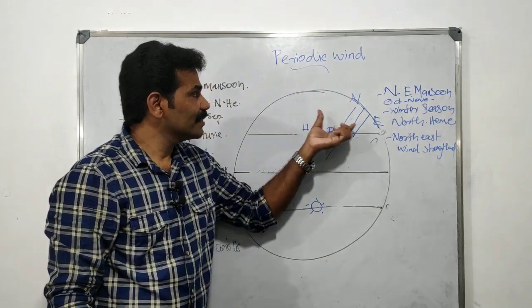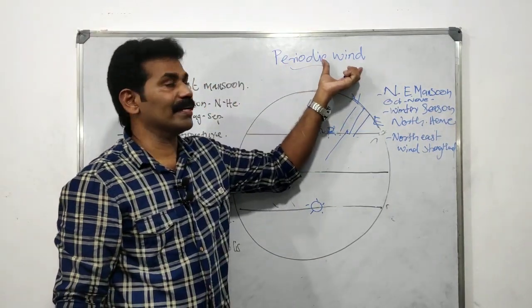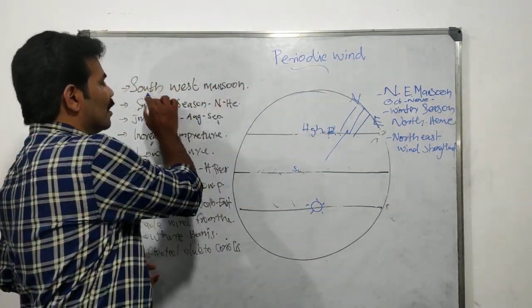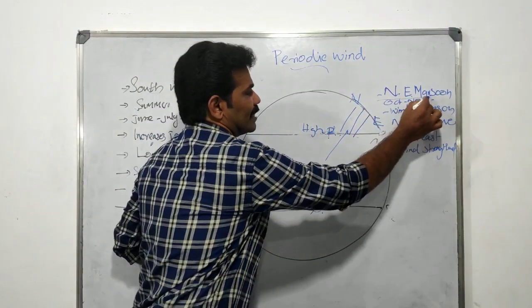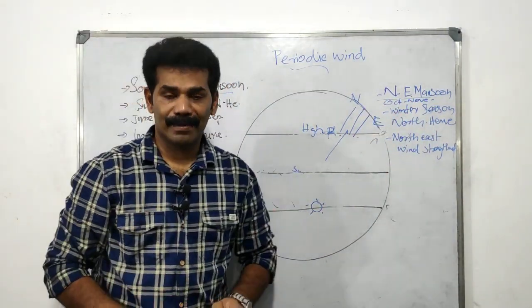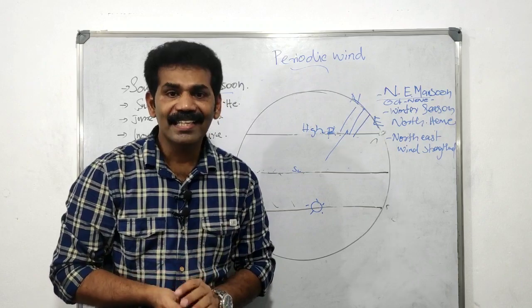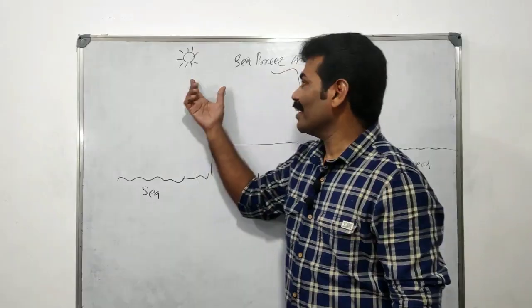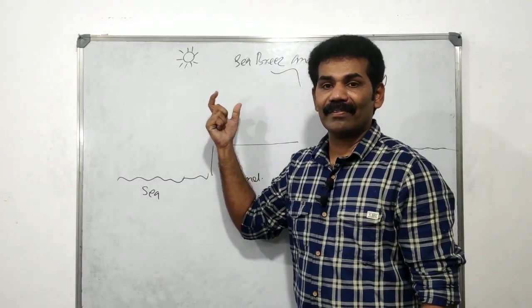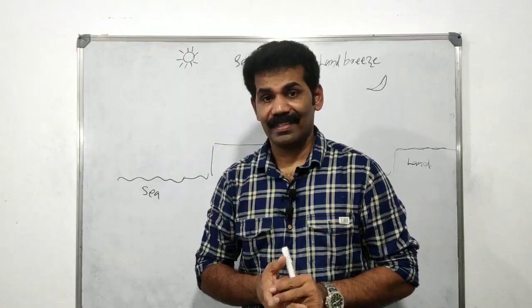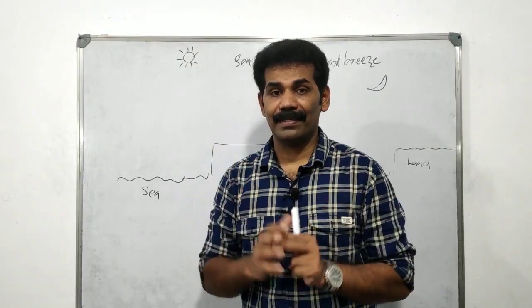Okay, so these are the two types of periodic wind. The first one is the southwest monsoon wind. Another one is the northeast monsoon wind. Have you got it? It is very simple. Another periodic wind is the sea breeze and land breeze.